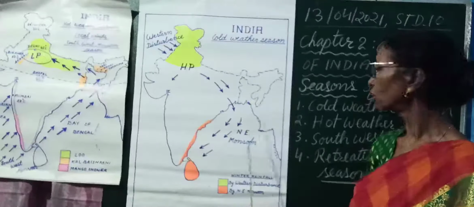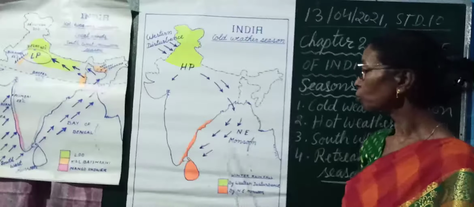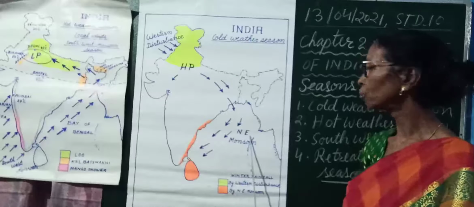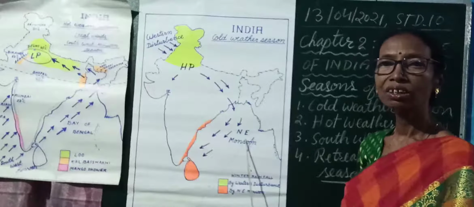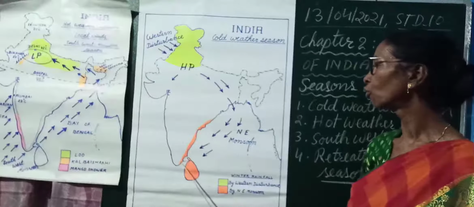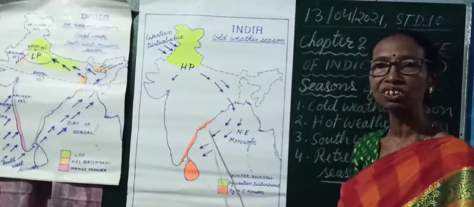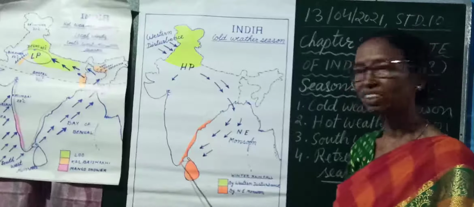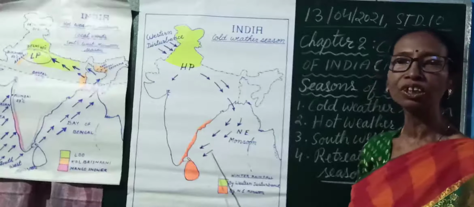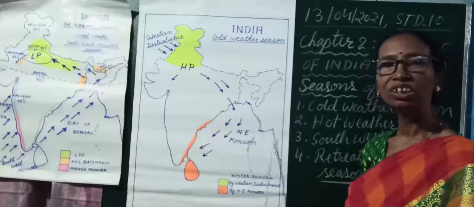It is named as northeast monsoon winds. As they blow over the Bay of Bengal, they carry moisture, and therefore are able to bring rainfall in the coastal areas of Tamil Nadu and Andhra Pradesh because of the Eastern Ghat. So there is winter rainfall in the coastal areas of Tamil Nadu due to the northeast monsoon wind.